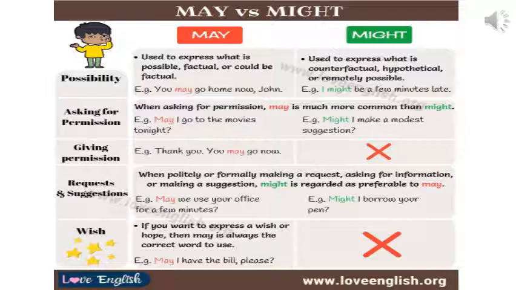Now that's again a wish. We never say might you live long. Now that is a very impolite way because then the probability becomes very less. So for wish and permission we do not use might. For others might can be used, but try to avoid it. So whenever we have may and might, may shows more probability and might has less probability.